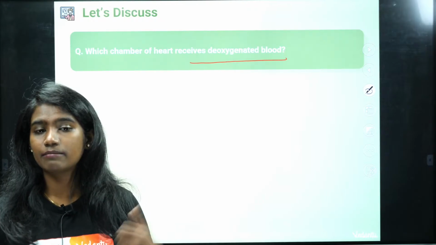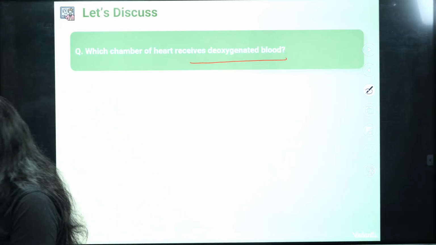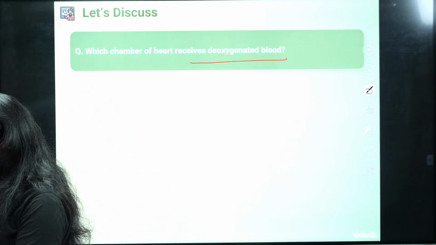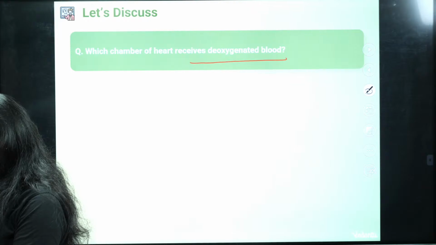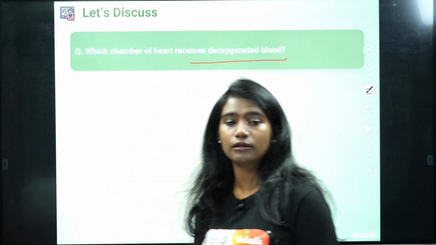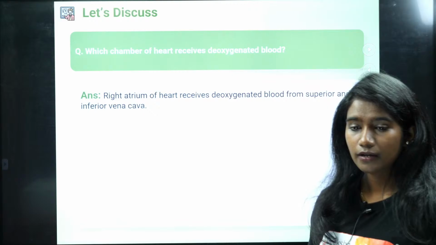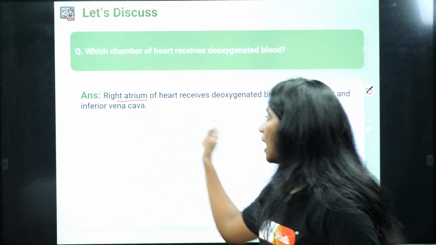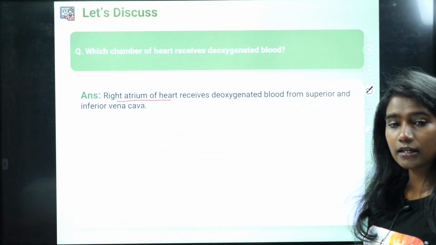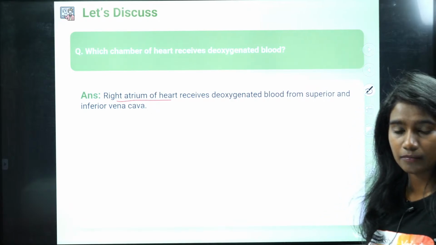Out of that, which chamber receives deoxygenated blood? Comment in the comment section. It is the right atrium of the heart that receives deoxygenated blood from superior and inferior vena cava.